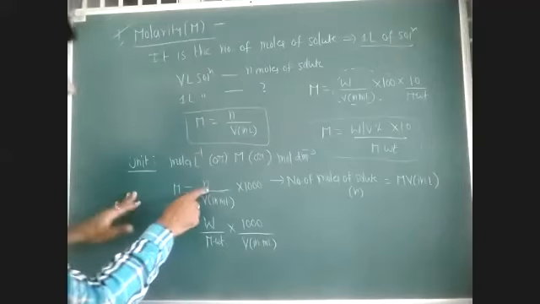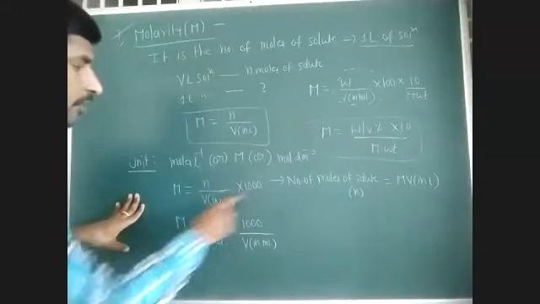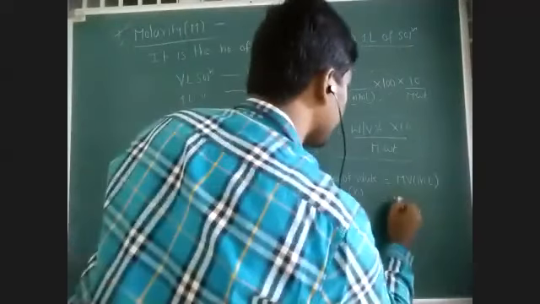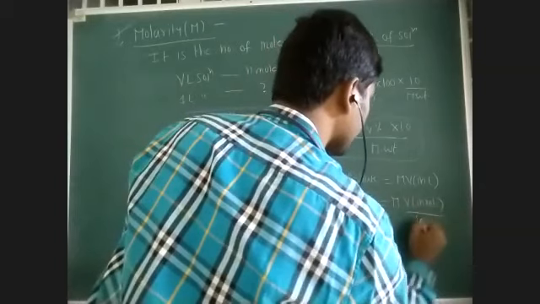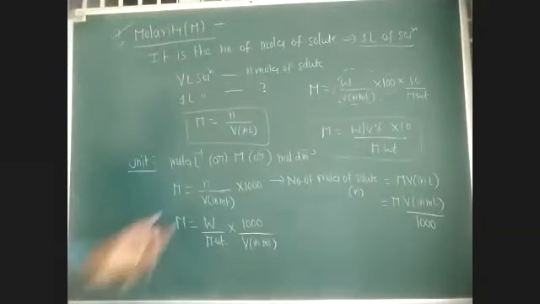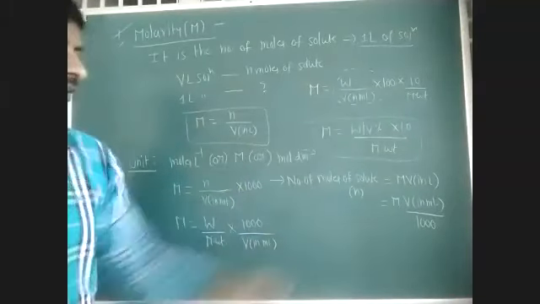Or from this equation, we can write the number of moles of solute as M into V in ml by 1000, since volume in liters is nothing but volume in ml by 1000.